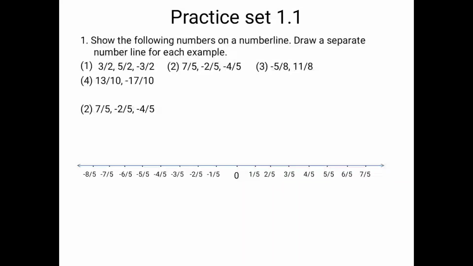Okay, once we finish with this, we are going to mark the points on it. 7 upon 5, okay, minus 2 upon 5, and minus 4 upon 5. Now label these points. You can take any letter, it's not necessary. Whichever letter I took, you have to take the same letters. Okay, fine. Next is the third sum,